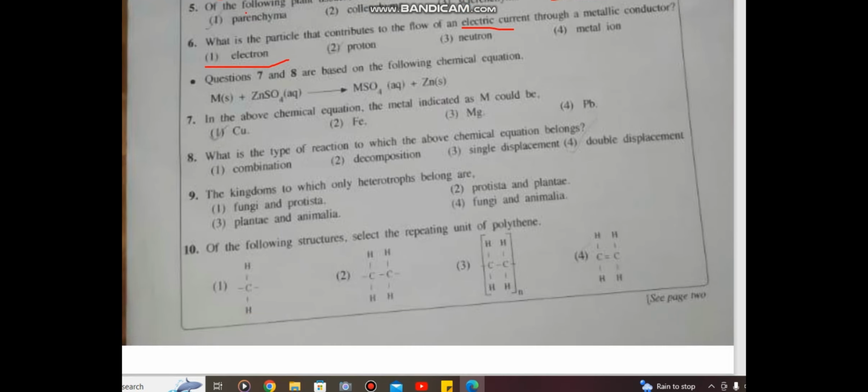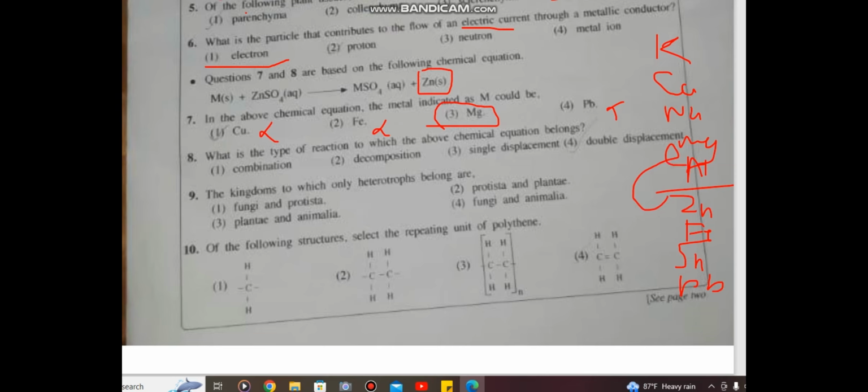Based on the following equation, in the above chemical equation, the metal indicated as M. Now see, when M is reacted with zinc sulfate, it has the capability to displace zinc. That means this metal M is more powerful than zinc. So it can't be copper, it can't be iron, it can't be lead. It's absolutely magnesium. Now you know the reactivity series. Potassium, calcium, sodium, magnesium, aluminum. These are considered the highly reactive metals. Then comes zinc, iron, tin, lead. Likewise you have the activity series. So according to that, magnesium is more powerful than zinc, so it has the ability to displace zinc.